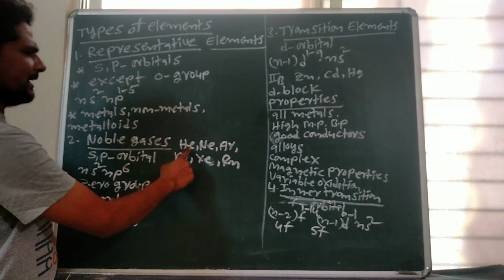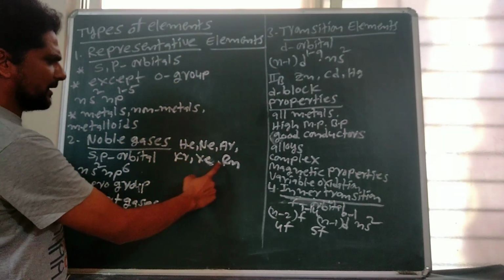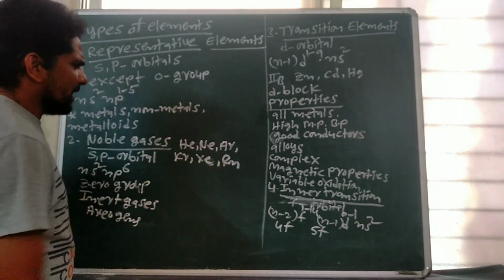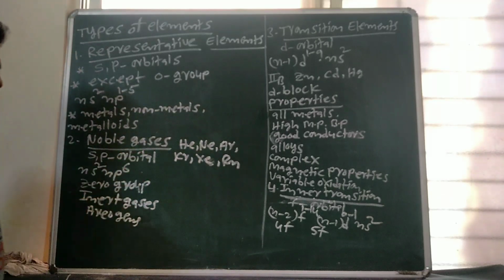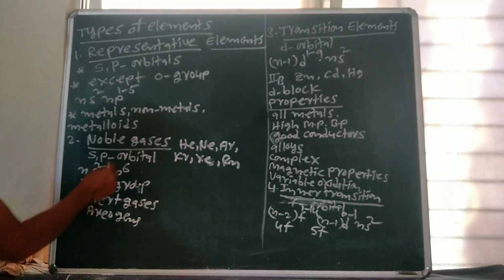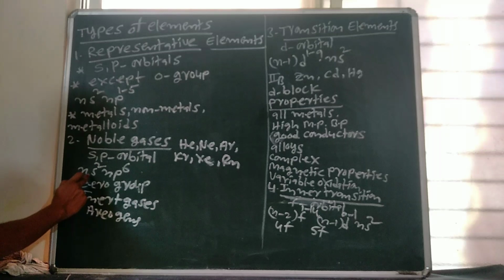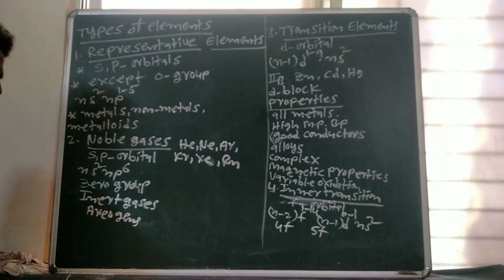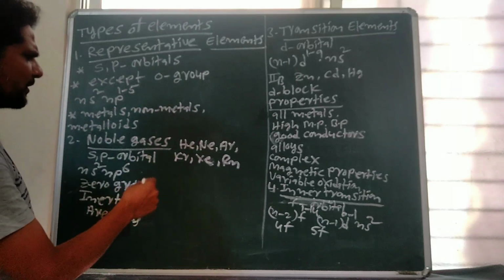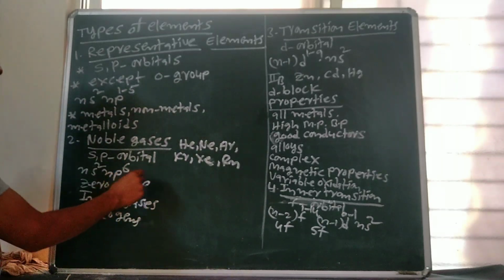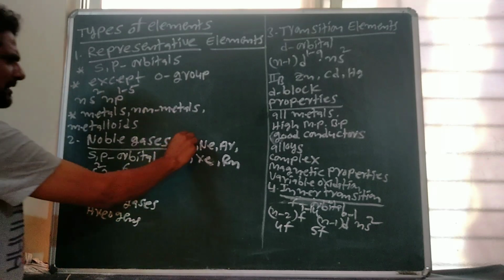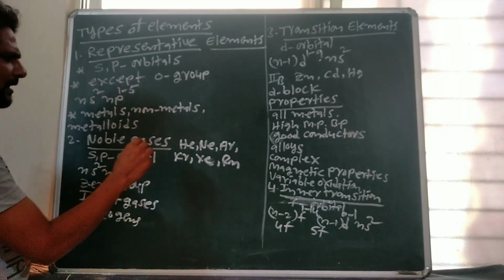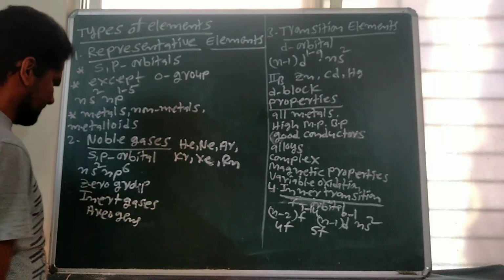These are helium, neon, argon, krypton, xenon and radon. So among these, radon is the radioactive noble gas. So the general electronic configuration of noble gases is ns2 np6. So they have an octet configuration. Octet means 8 electrons are present in the outermost shell. But helium has a duplet configuration. It has 2 electrons present in the valence shell.